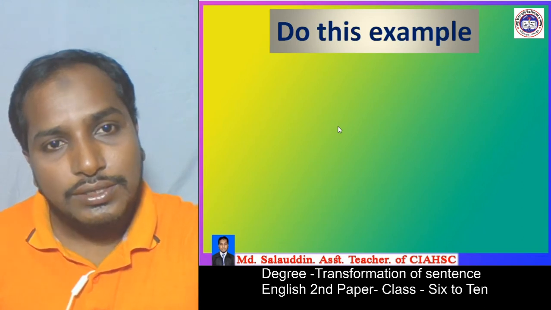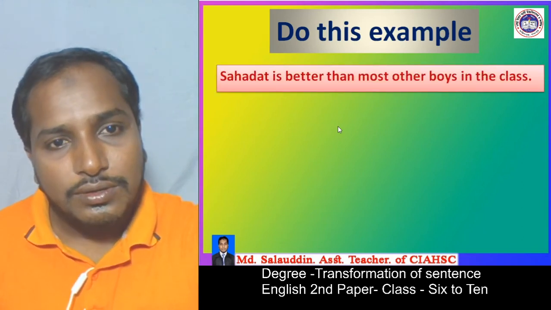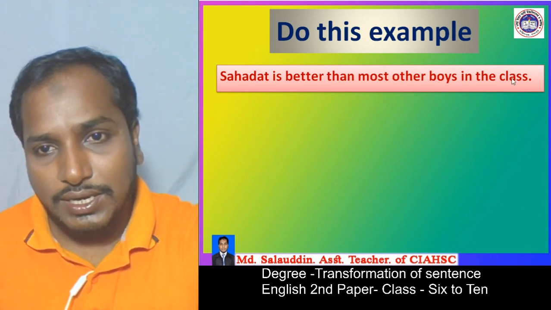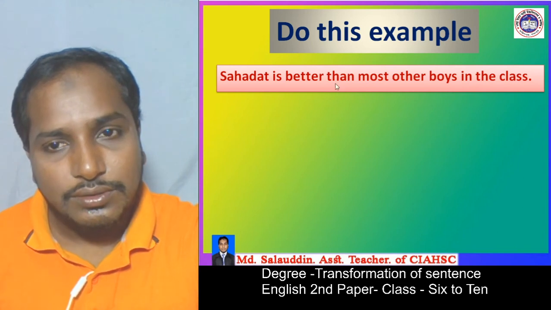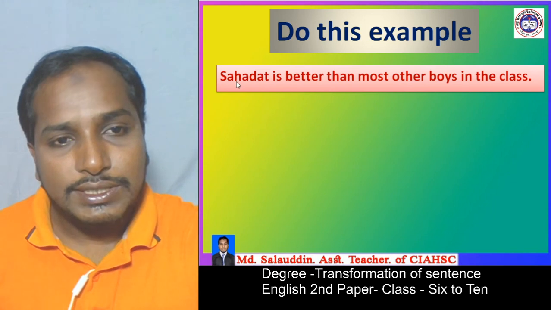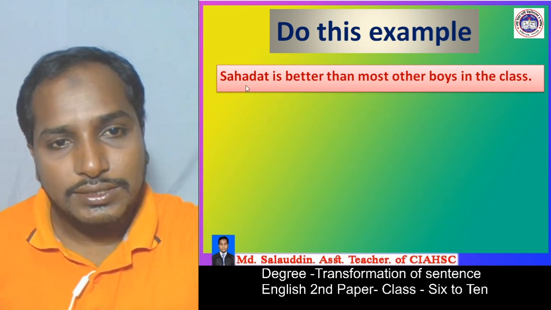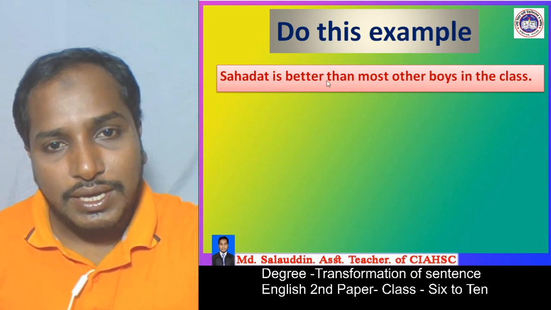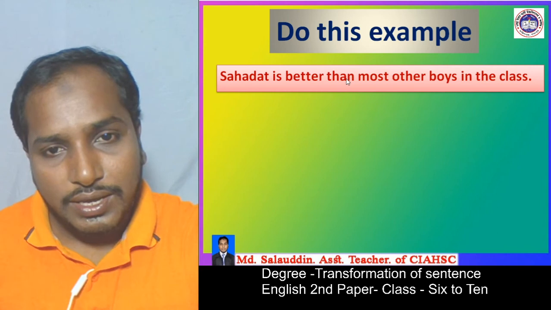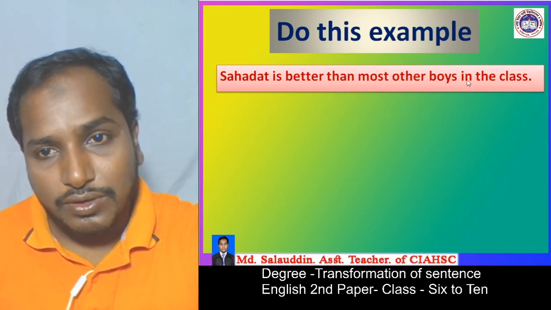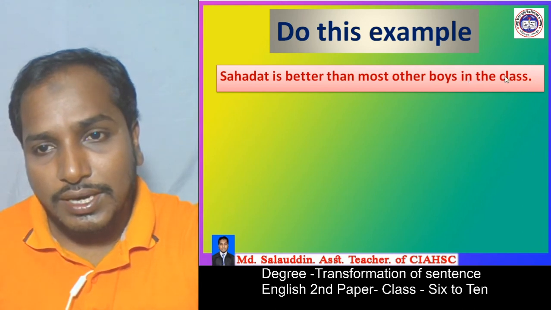Okay, let's do another example. Shahadat is better than most other boys in the class. Sorry, boy in the class. Exactly. Here we see Shahadat is the subject, the verb is, better is A2, and then any other or then most other. Here we saw then most other boys in the class, boys in the class is the object.